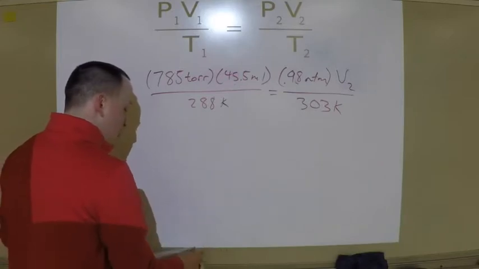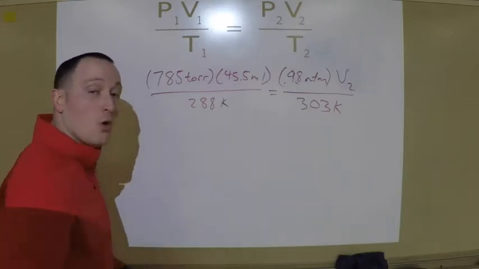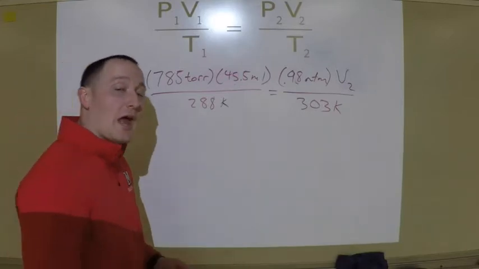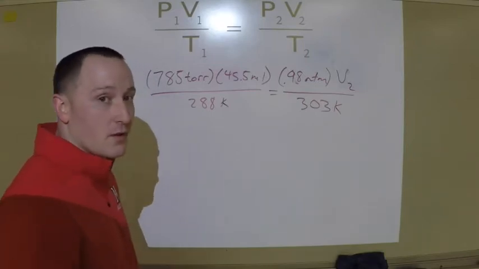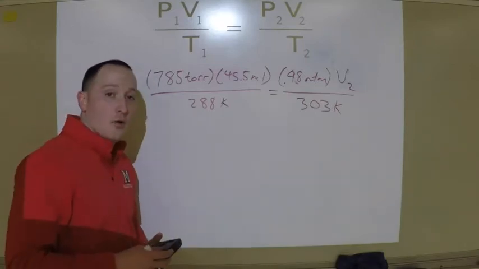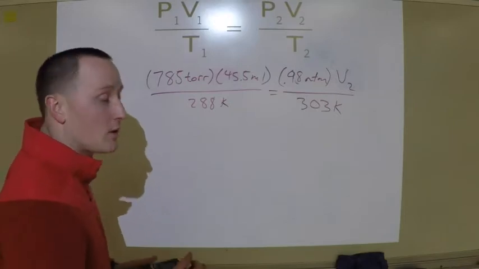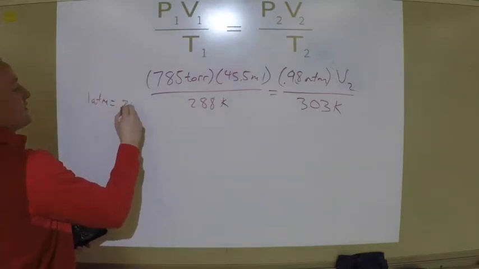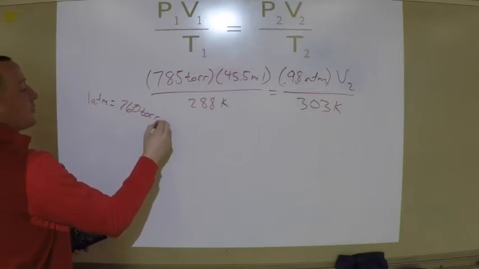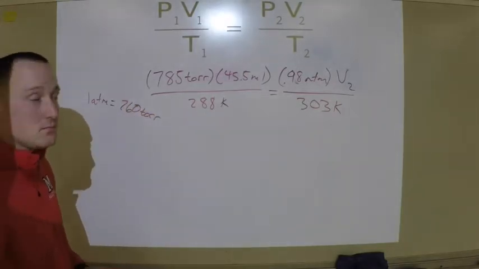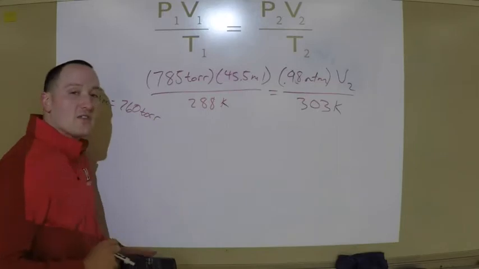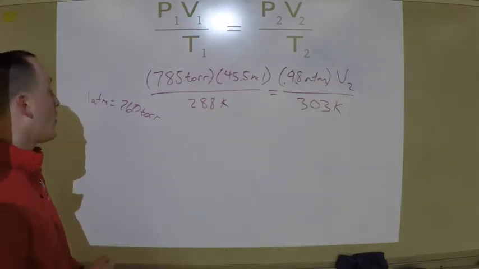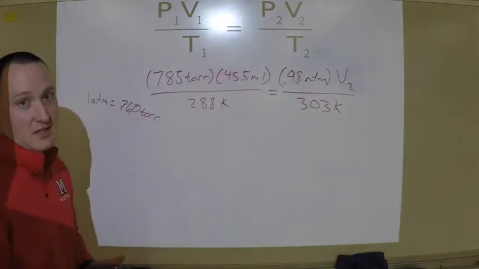Remember, in order to do that, I have to know what the conversion between atmospheres and torr is. Well, I know that 1 atmosphere is equal to 760 torr, which means I either have to multiply this number by 760 or I need to divide it by 760.